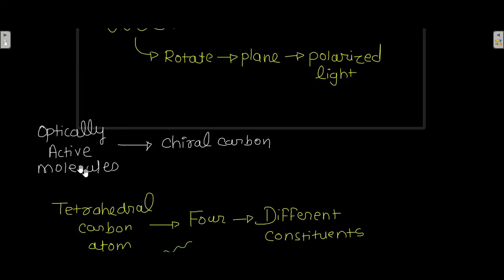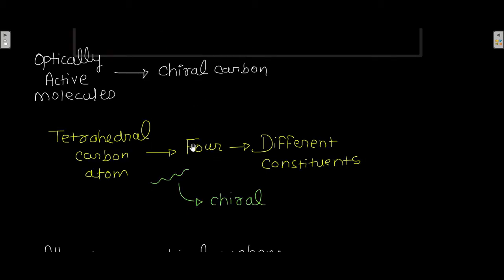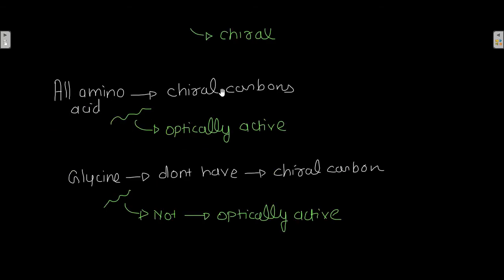Now these optically active molecules have chiral carbon in them. Now what is chiral? A chiral carbon is a tetrahedral carbon atom to which 4 different constituents are attached. So optically active molecules have chiral carbons. All amino acids have chiral carbons, and that is the reason why they are optically active. But glycine doesn't have a chiral carbon, and that is the reason why glycine is not optically active.